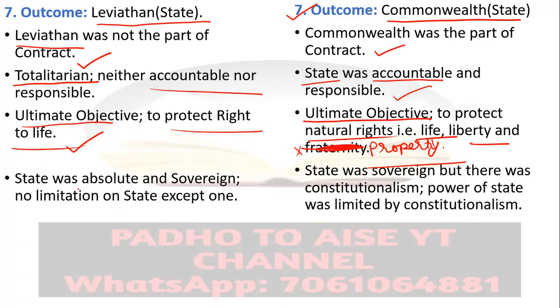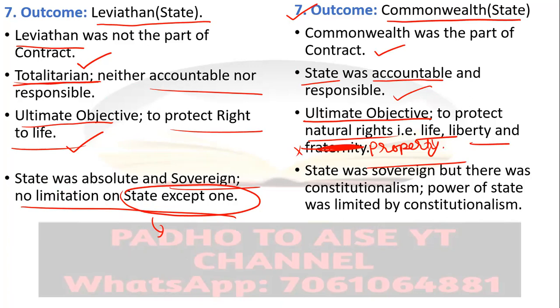Now, the state was absolute and sovereign. Okay, obviously the state will be sovereign as it is totalitarian and no right is there to the people. There is no limitation at all from the part of the constitution. There is no constitution at all. There is just one limitation, that the Leviathan cannot take the right to life. If Leviathan goes for the right to life, the people can rebel, the people can revolt against Leviathan. So this was the right to revolt which was acknowledged by Thomas Hobbes.